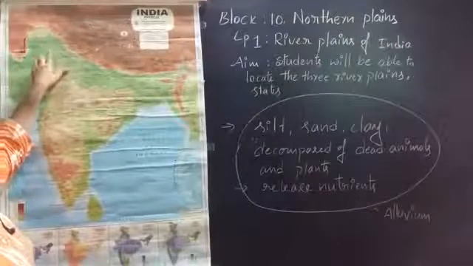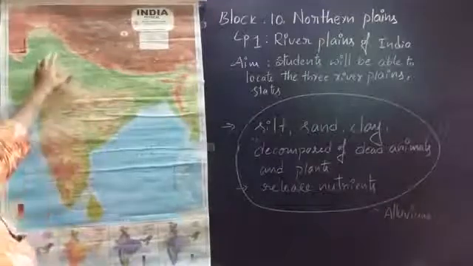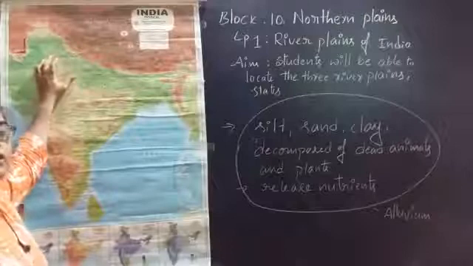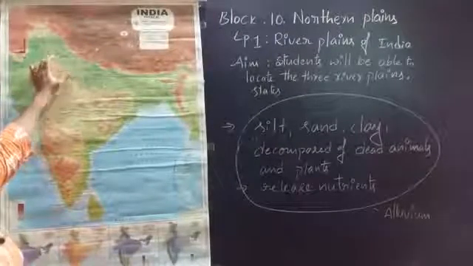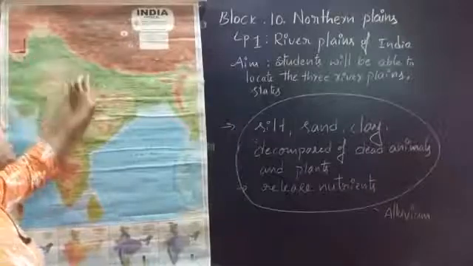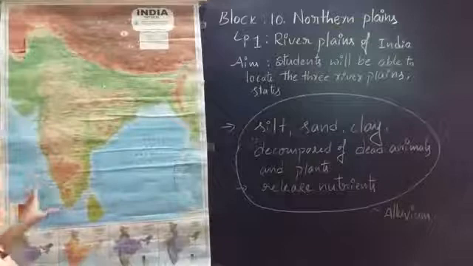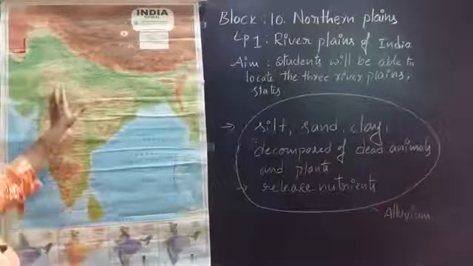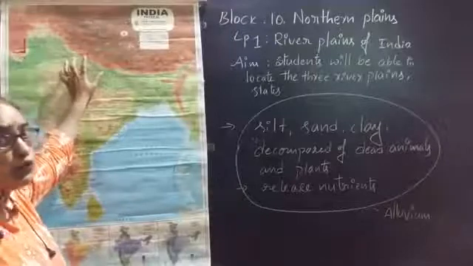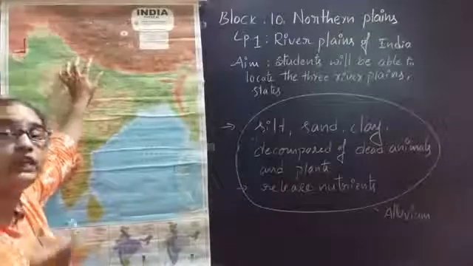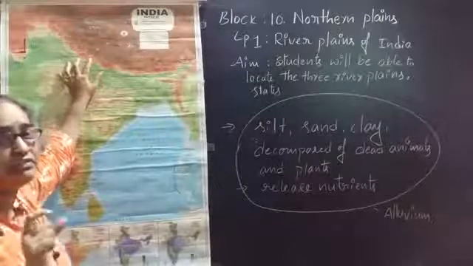So what I am explaining, these northern plains are good for horticulture, good for growing crops. Why? Because the main resource that we need to grow crops is water. Punjab, Haryana, Uttar Pradesh, Bihar, West Bengal and Assam, Arunachal Pradesh have great rivers. Why? Because on the north side of the plains, which physical feature do we have? Northern mountains. And the northern mountains are the birthplaces of many major rivers in India.